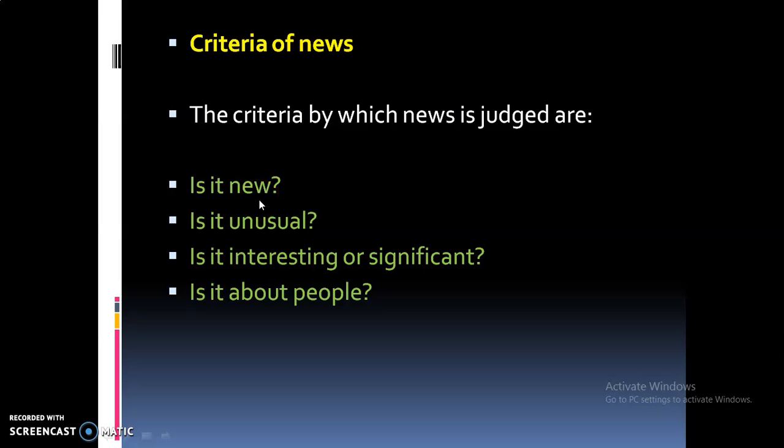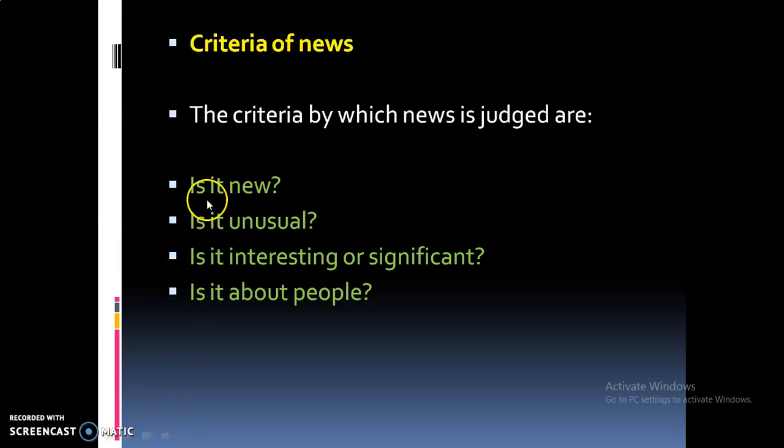This is the question that comes into a reporter's mind. The second question is, is it unusual? Next, is it interesting or significant? The last question is, is it about people? We'll now see all these four one by one in detail.